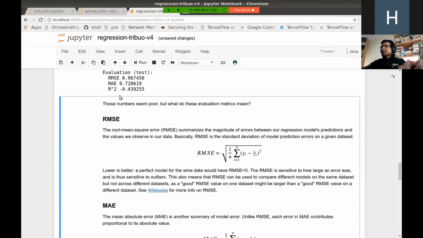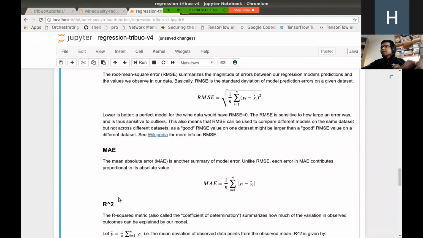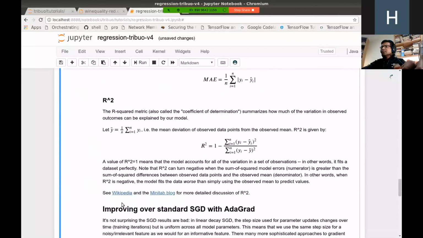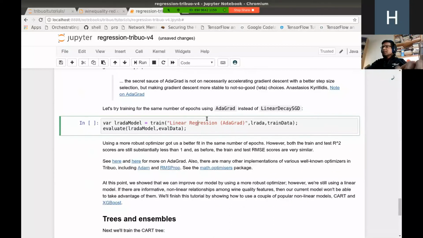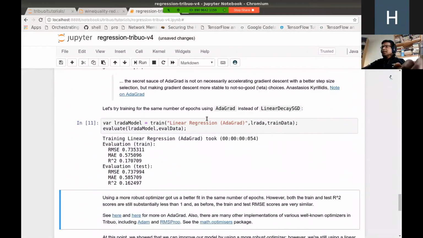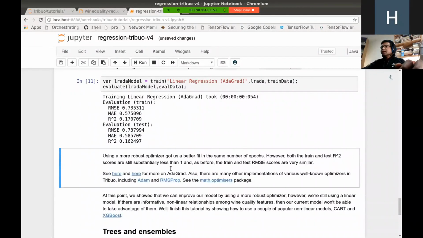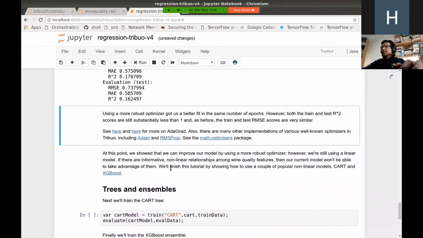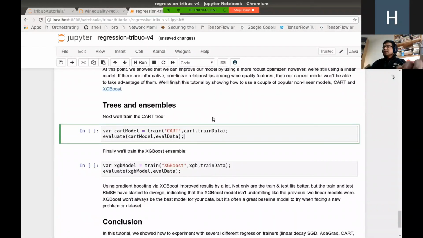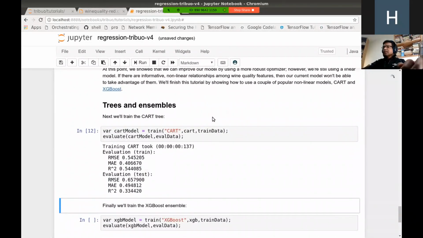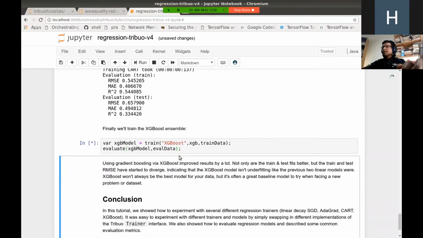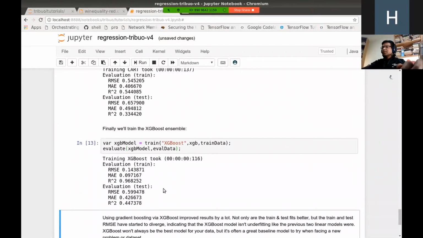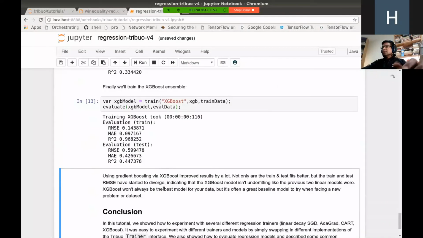the metrics here. I'm not going to go into the details of the metrics. There's nice definitions mentioned here, including the Wikipedia page, and I highly recommend you go and read about them. Now, this is another model algorithm which we saw, which is using the AdaGrad optimizer. And as you see, that again ends up creating the training evaluation and test evaluation data. Now, let's run the CART model, and that again does the same thing. We have another model created from that algorithm, and yet another model that does the XGBoost, that's using the XGBoost algorithm.